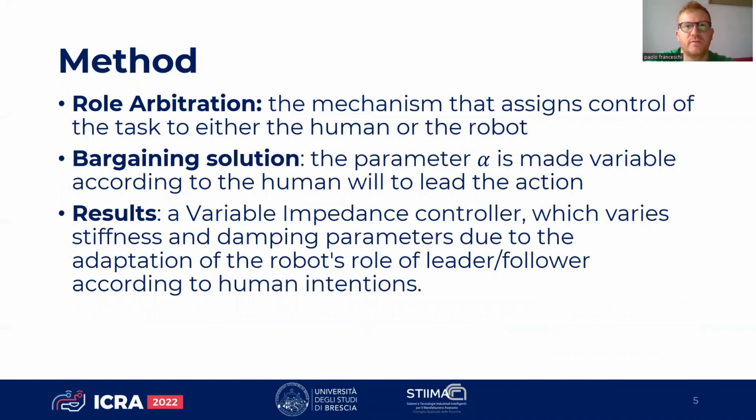The role arbitration defines the mechanism that assigns control of the task to either the human or the robot. And in this work, arbitration is represented by the bargaining solution. The bargaining solution in this work is found by making the parameter alpha variable according to the human will to lead the action by the force exchange. What happens is that the system results in a variable impedance controller with stiffness and damping parameters that vary according to the role adaptation.